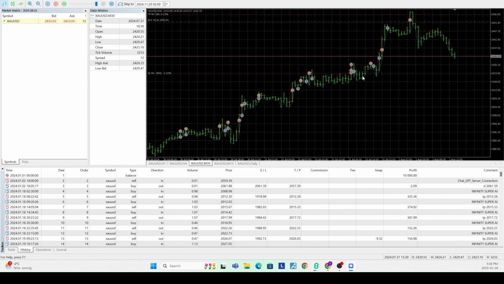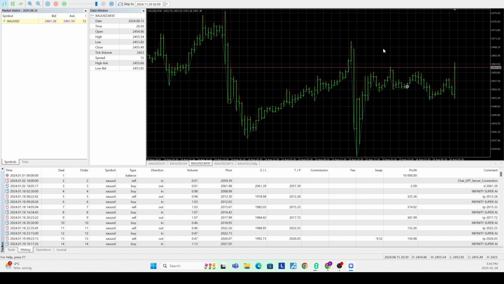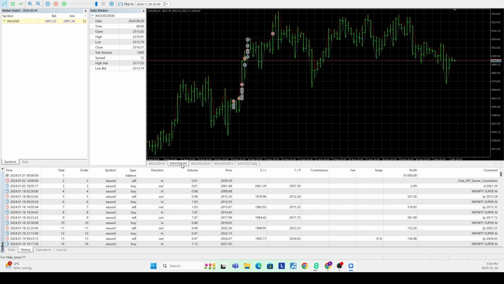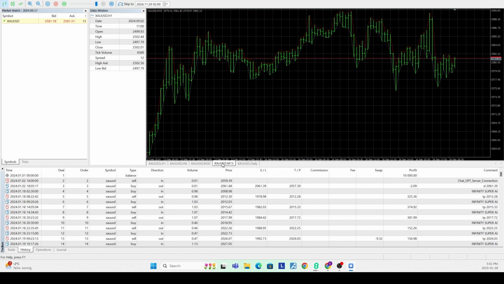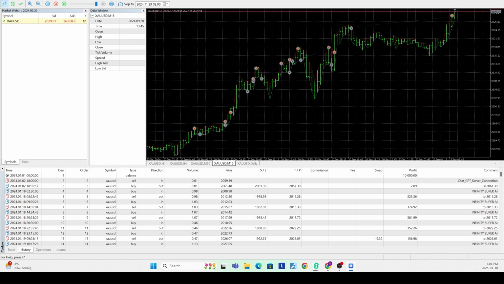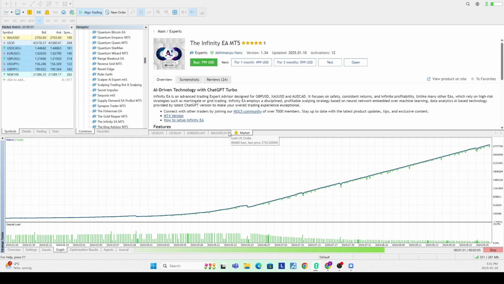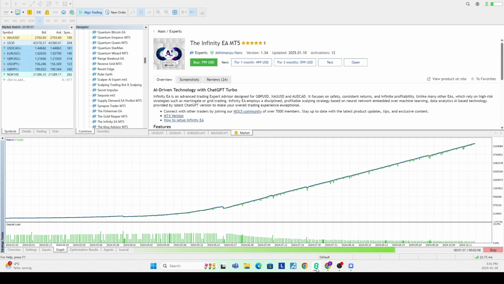So I think so far we can see that this is clearly a scam bot. No bot is turning 10 grand into 5.4 million. And from the visual backtest, there's no indication as to how it's actually making trading decisions. But all I know so far is that there is indeed a time filter. And once it's done with this particular trial, I will then go through and see if we can ascertain a bit more information.